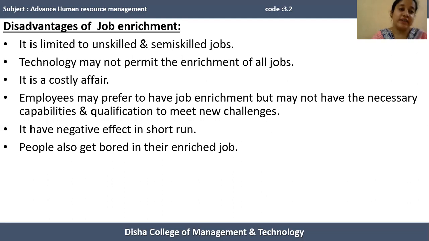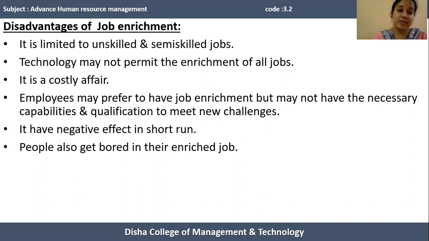So the first disadvantage of job enrichment is that it is limited to unskilled and semi-skilled jobs. Means the highly skilled jobs already have challenging tasks. So the organization may not enrich the skilled jobs. So it is limited to unskilled and semi-skilled jobs of an organization.